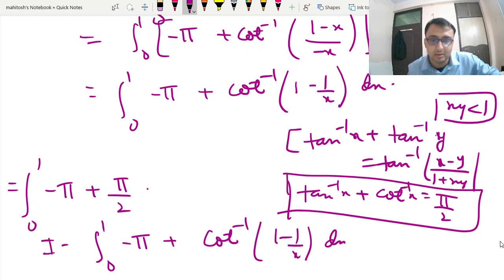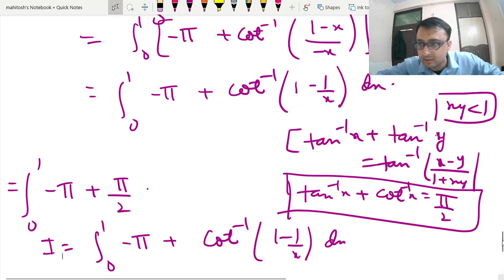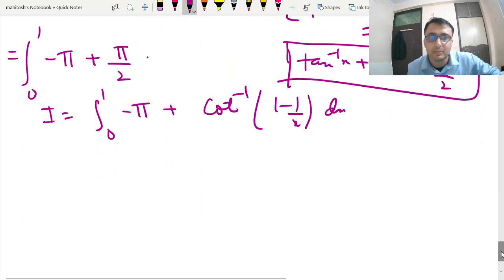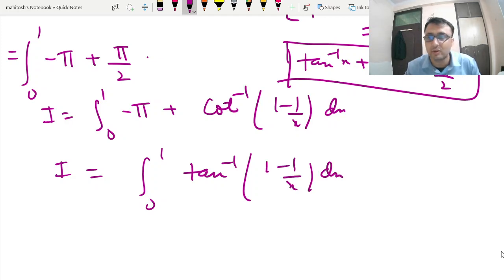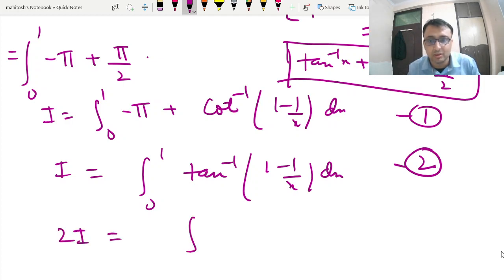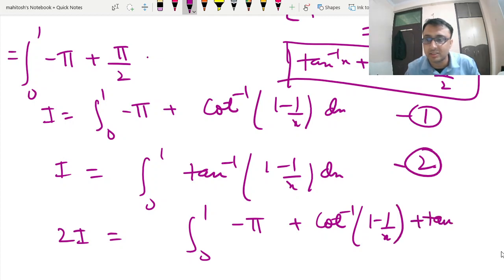This is my I, and also my I is 0 to 1 tan inverse of 1 minus 1 by x. Suppose I call this equation 1 and equation 2 and add both of them. This is nothing but 0 to 1 minus I plus cot inverse of 1 minus 1 by x plus tan inverse of 1 minus 1 by x. Now I am going to use this as pi by 2.